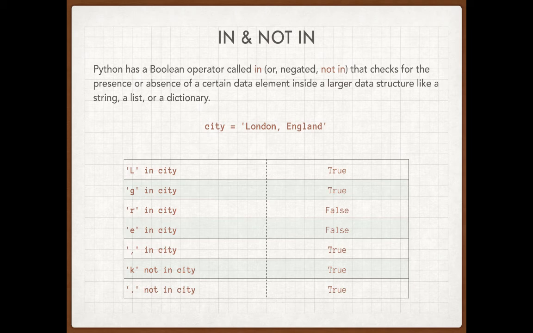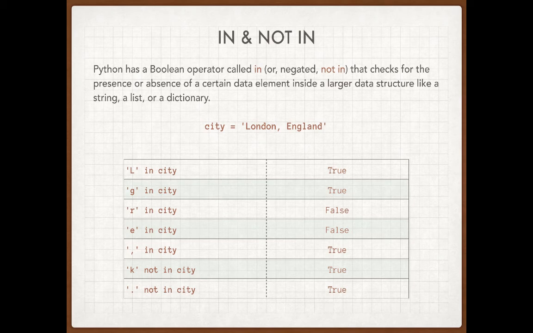What it does is it says, I want to see if the thing on the left-hand side is contained or not contained in the thing on the right-hand side. Now, that thing on the right-hand side might be something like a string or a list or a dictionary or something else about a dictionary that I'm going to show you in just a minute.